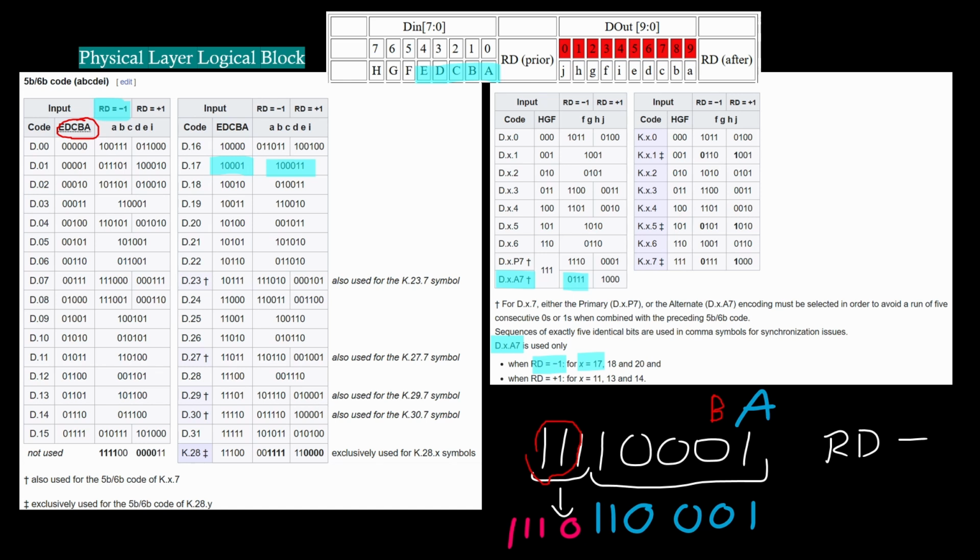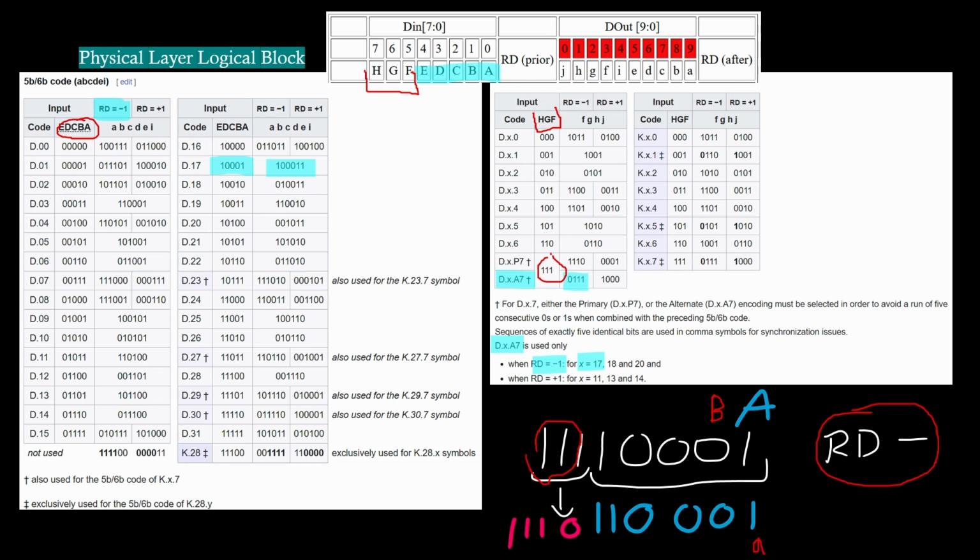So it's going to be 100011, but we have to flip them, so A starts first. Then it's going to be 100011, and the next sequence is HGF here. We also look it up, and it is 111. And in the footnote, in this case we decide the disparity is minus. So when RD equals -1, 5 and 3 is -2. In this case we have -2.